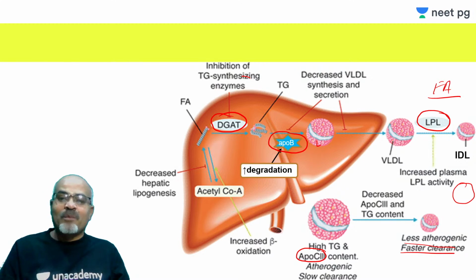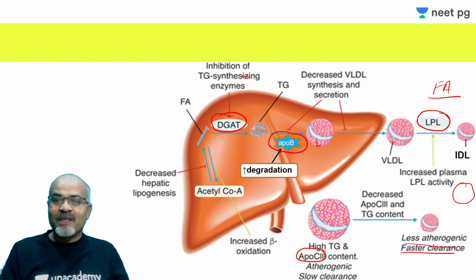So the major mechanisms of action are degradation of ApoB, action on DGAT, action on LPL, and increased beta oxidation of fatty acids. All this in unison causes a decrease in triglyceride levels, but the most common action is the degradation of ApoB.